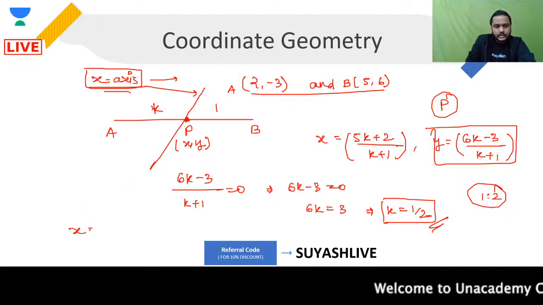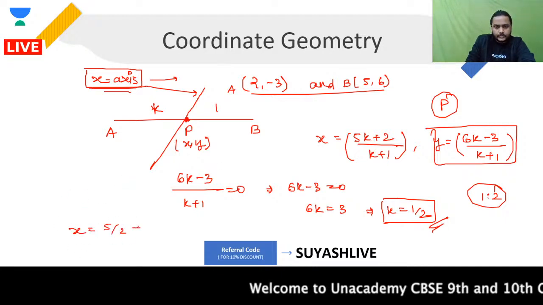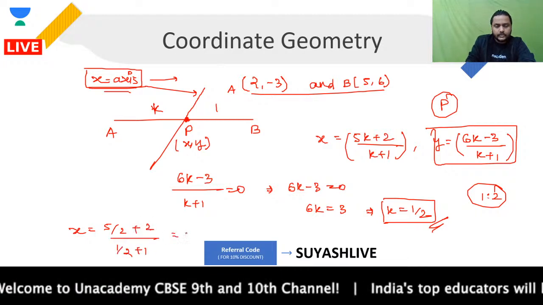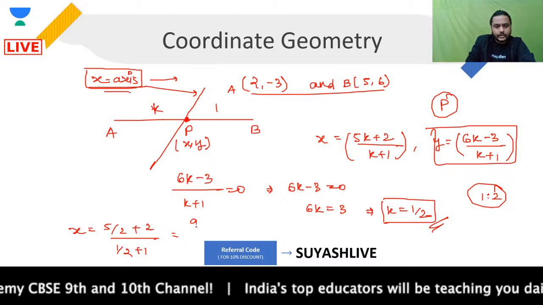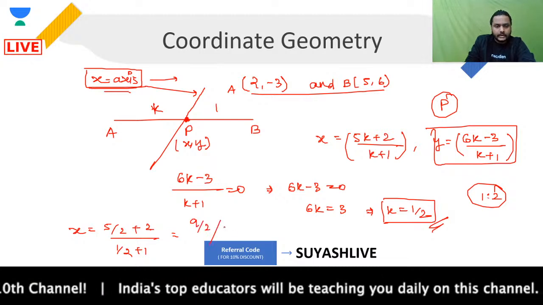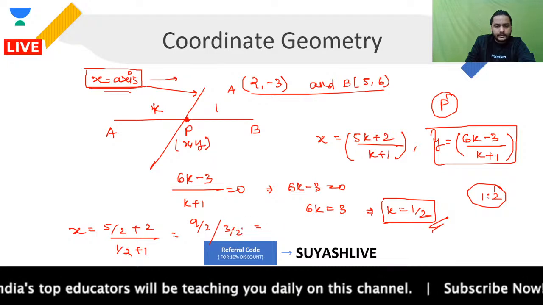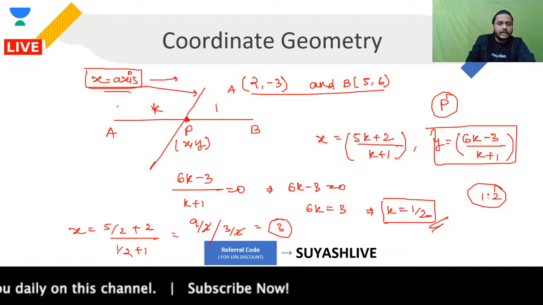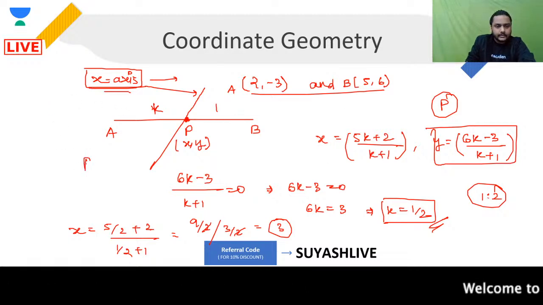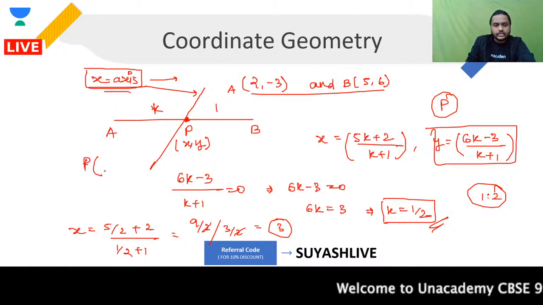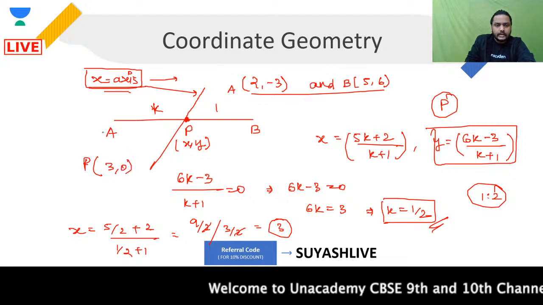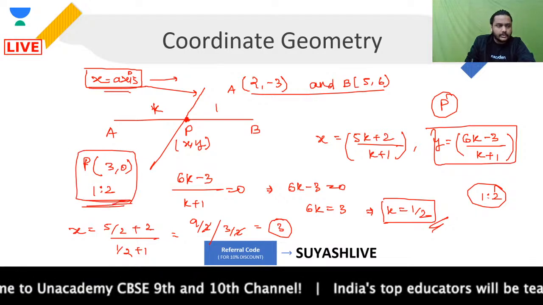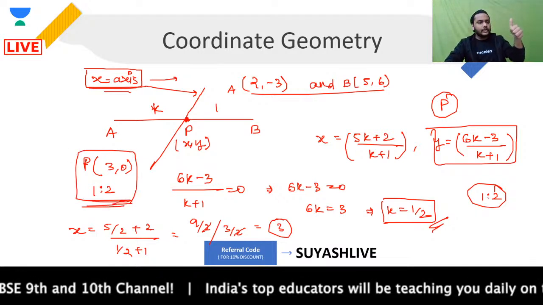So x is equal to (5/2 + 2) upon (1/2 + 1). That will be what? That will be 5 plus 4, 9/2 divided by 3/2, and that is going to be what? 2 and 2 gone, 9/3. 3 is the answer. So the coordinates of point P, x comma y, that is 3 comma 0, and the ratio we have is 1:2. This is the final answer that you are having with you. Everyone clear with this or not, guys?